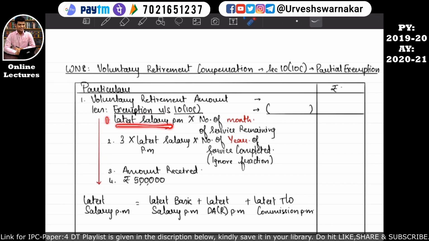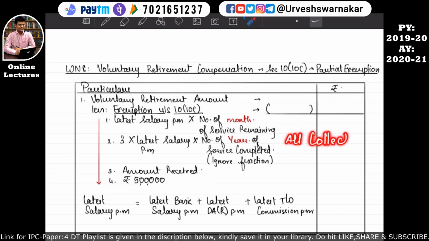First, latest salary per month into number of months of service remaining. So we need to consider the number of months over here, and not the number of years. Many times students write number of years only. That's why I've written it in red over here so that you do not make a mistake. Or 3 into latest salary per month into number of years of service completed, and ignore the fraction. By now I hope you all have understood what ignoring the fraction means. We don't need to round off, we need to simply consider